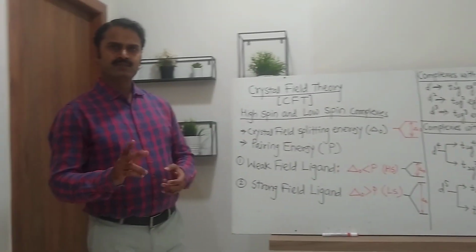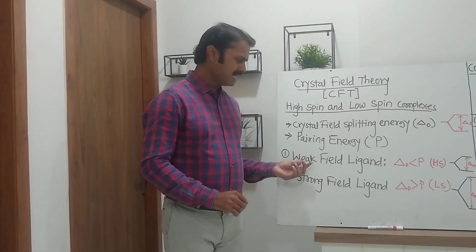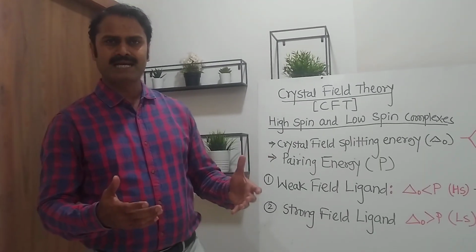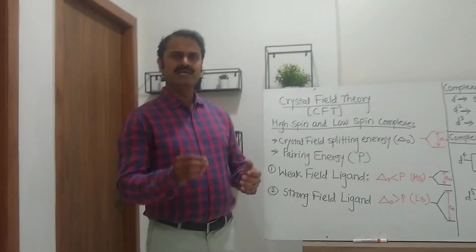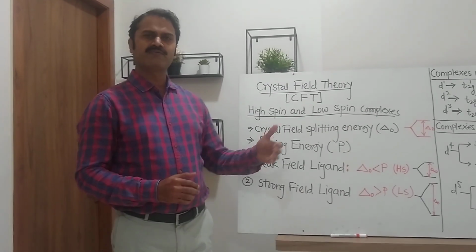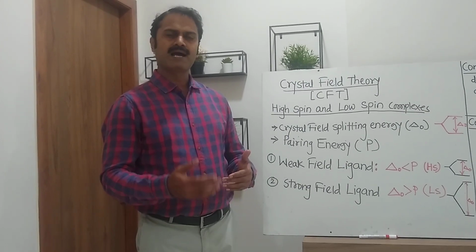So there are two possibilities. If the ligand is a weak field ligand, that means a ligand which exerts weak field strength on the metal. The examples of weak ligands are F minus, Cl minus, I minus.